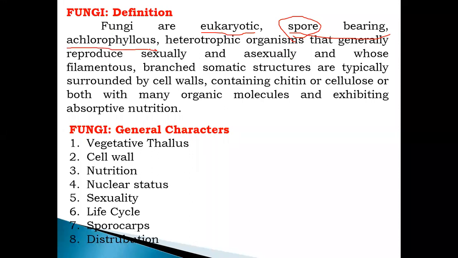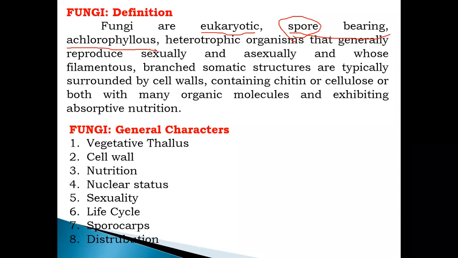Then next is chlorophyll, meaning fungi are without chlorophyll. They cannot synthesize their own food material because they lack chlorophyll. Plants and animals contain chlorophyll in their body and synthesize their own food, but fungi are achlorophyllous. That's why they depend on others for their food, nutrients and water requirement. Next, heterotrophic.